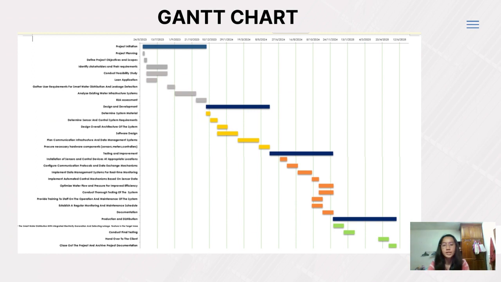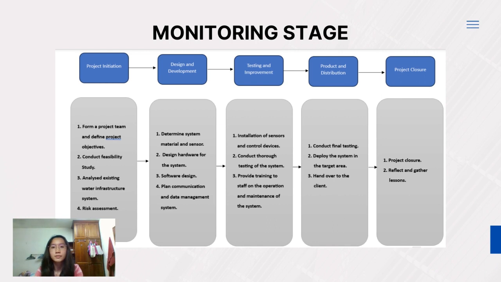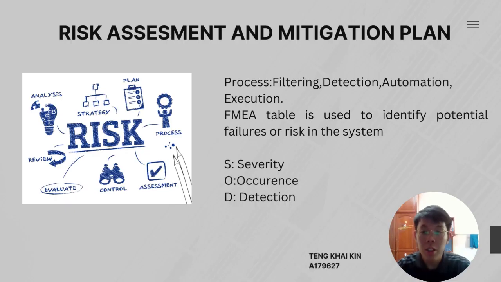From the schedule of projects, we make our Gantt chart. The main 4 steps in our project are project initiation, design and development, testing and improvement, and production and distribution. And this part is the monitoring stage of our system. In this project, it might involve a lot of processes such as filtering, detection, automation, and execution. Therefore, we need to do risk assessment and a mitigation plan.